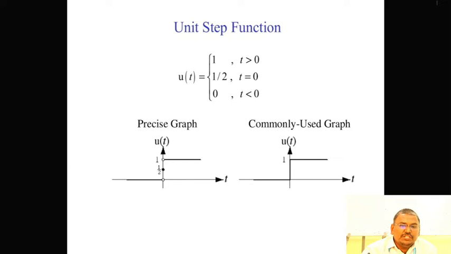First one is the unit step signal. Here, the unit step signal representation is u of t. u of t is equal to 1 for t greater than or equal to 0, and 0 for t less than 0. Graphical representation: the x-axis is t, the y-axis is u of t. The representation is 1 for t greater than or equal to 0.